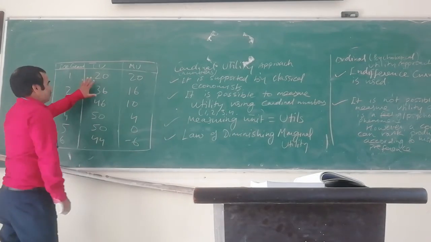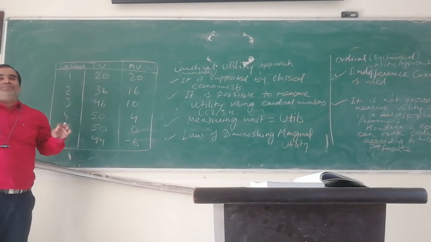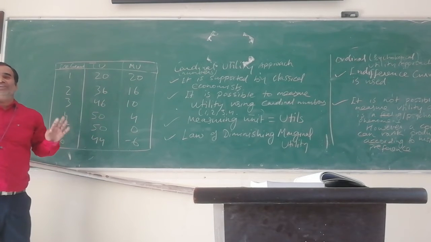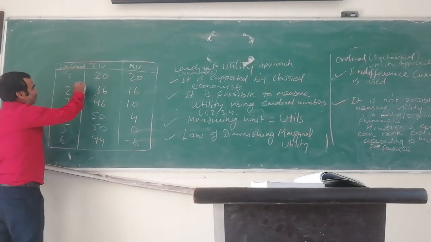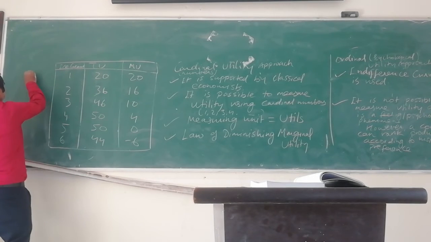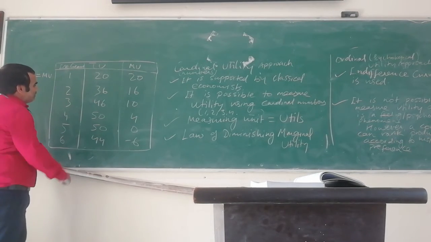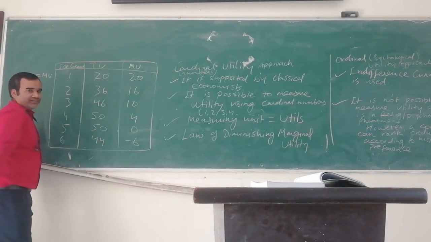We discussed total utility, the utility or satisfaction derived from consuming all the units of a product, and marginal utility is the utility derived from every extra unit of a product. Okay. So at the first unit, TU and MU are equal. After that, total utility increases, marginal utility decreases.